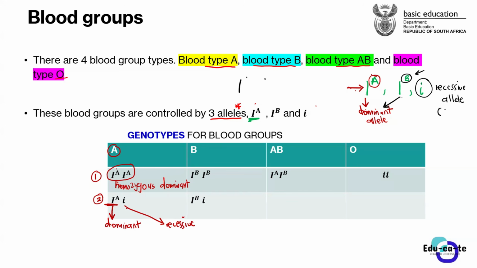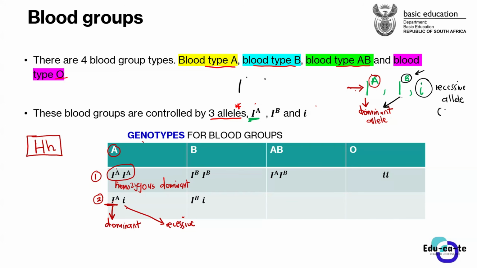Just like in the normal monohybrid crosses that we've been doing, it is like saying you've got capital letter H and small letter h, whereby the capital letter H is a dominant allele, small letter h is a recessive allele. So this is a heterozygous condition.